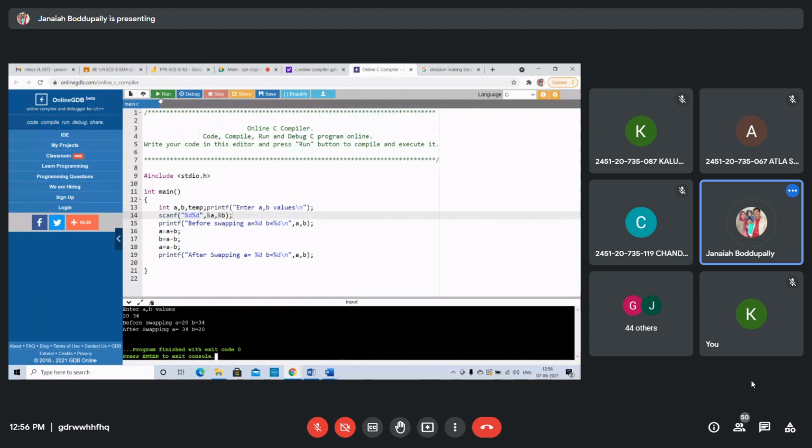Got it? Before swapping, A equal to 20, B equal to 34. After swapping, A equal to 34, B equal to 20. If you use these statements, A equal to A plus B, B equal to A minus B, A equal to A minus B, you can also change other steps. I will show this.